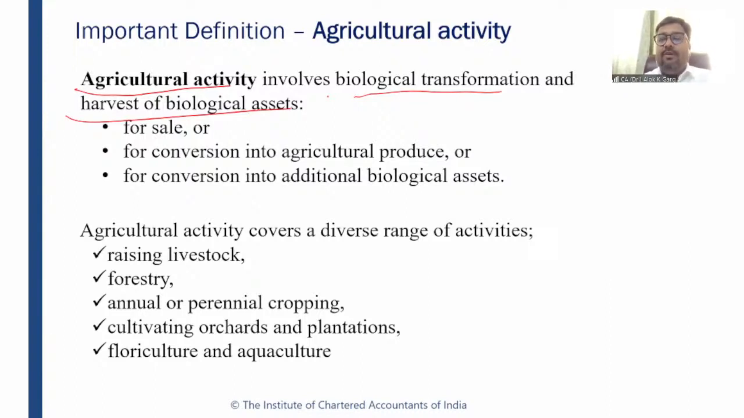So agricultural activity covers a diverse range of activities. For example, raising livestock is an agricultural activity. Forestry is an agricultural activity. Like in South India, TVS, which is a two-wheeler company, has planted 4 acres of forest. Okay, so it is again an agricultural activity. Annual or perennial cropping is an agricultural activity. Cultivating orchards and plantations, floriculture, aquaculture, pig farming, cattle farming, fishing. These are all considered as agricultural activity, right?